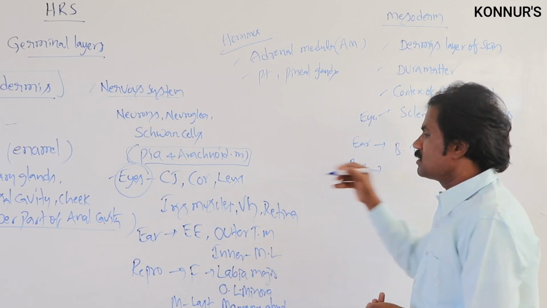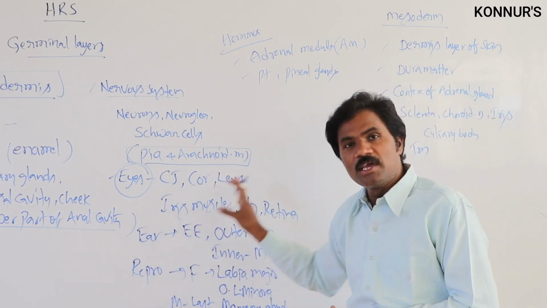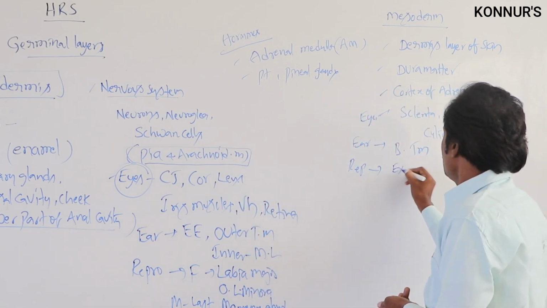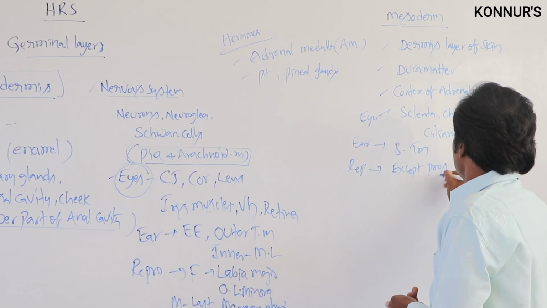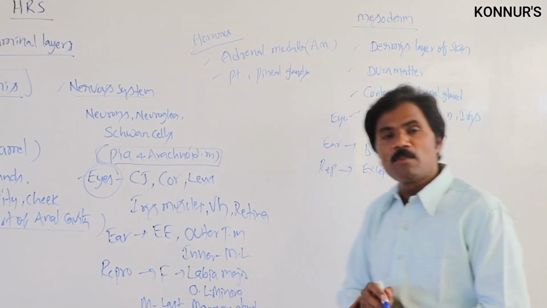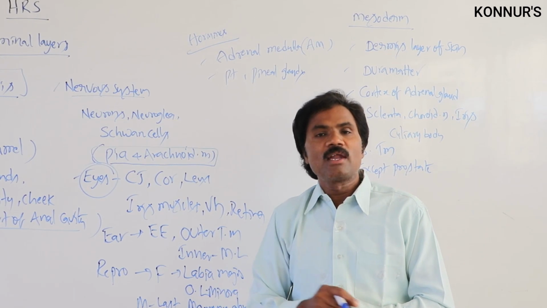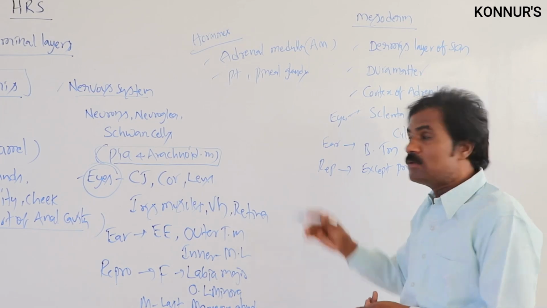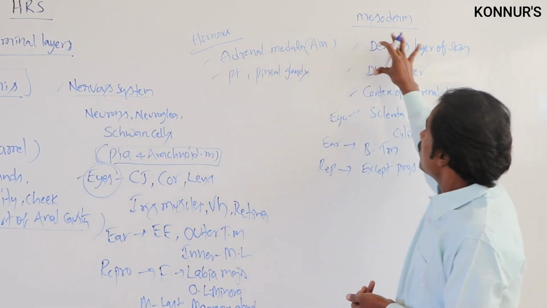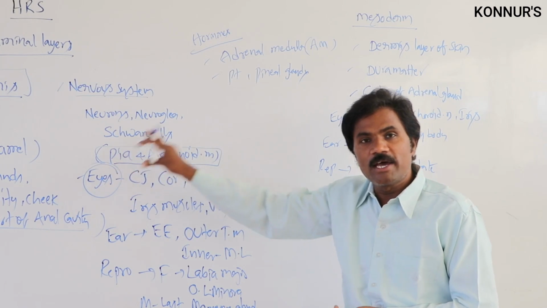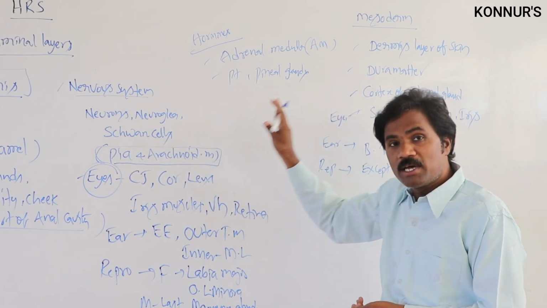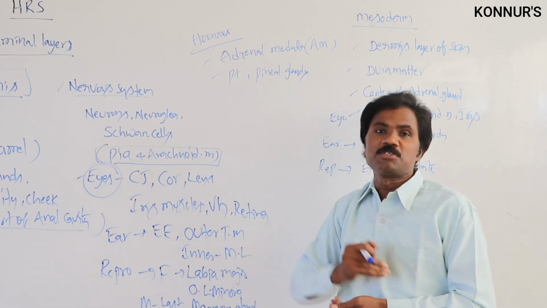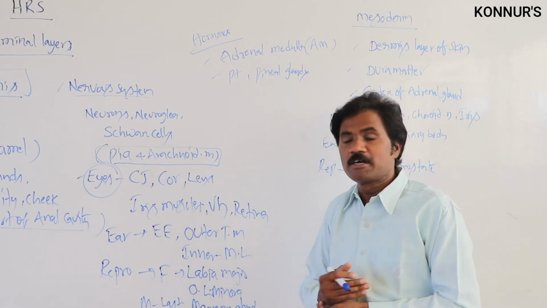Related to reproduction, male and female will be present. In the male, except the prostate, the remaining parts like the testes and all can originate in this mesoderm. So these are the comparison between the ectoderm and mesoderm. That comparison is very important. They may ask any one among these options, to create confusion.